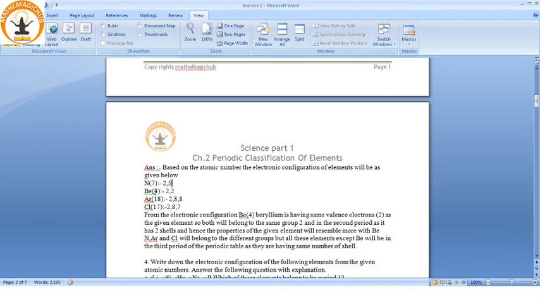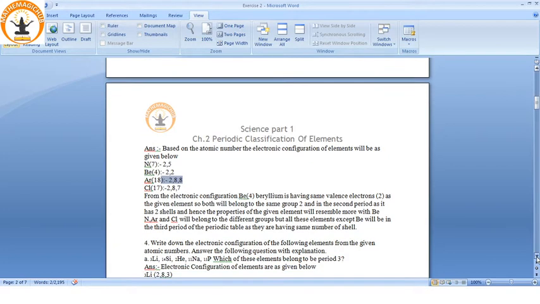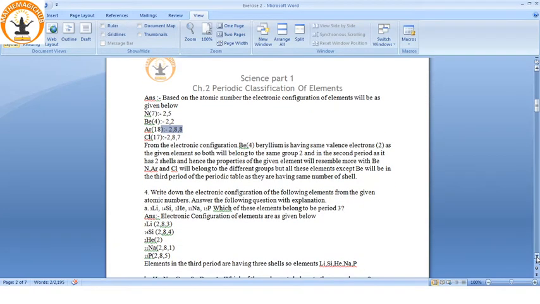See, Be has 2 valence electrons, and the element given above, whose configuration was 2, 8, 2, also has 2 valence electrons. So beryllium and the given element will belong to the same group, and hence it will resemble beryllium more. Others have different valency. See, 2 and 5, this is 2, 8, 8, this actually goes to the third period. This is 2, 8, 7, so it will resemble beryllium more.